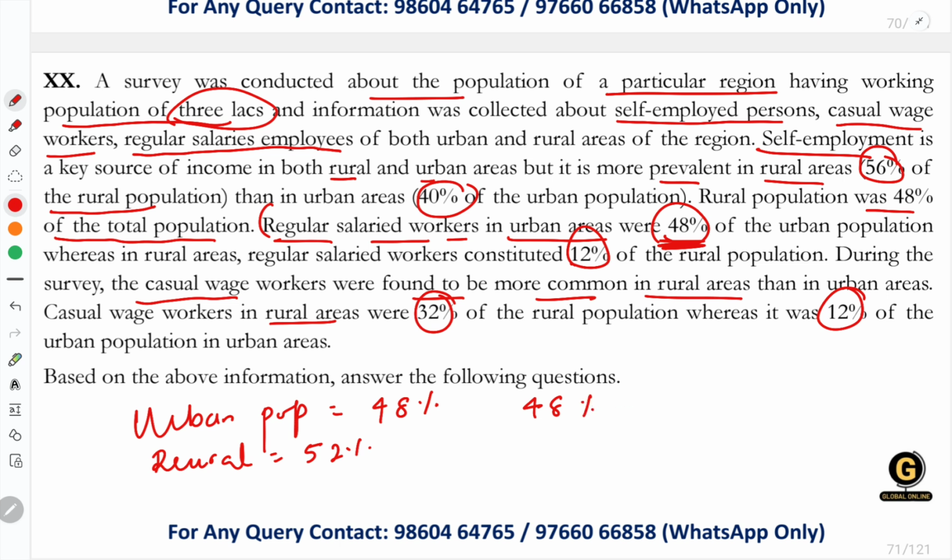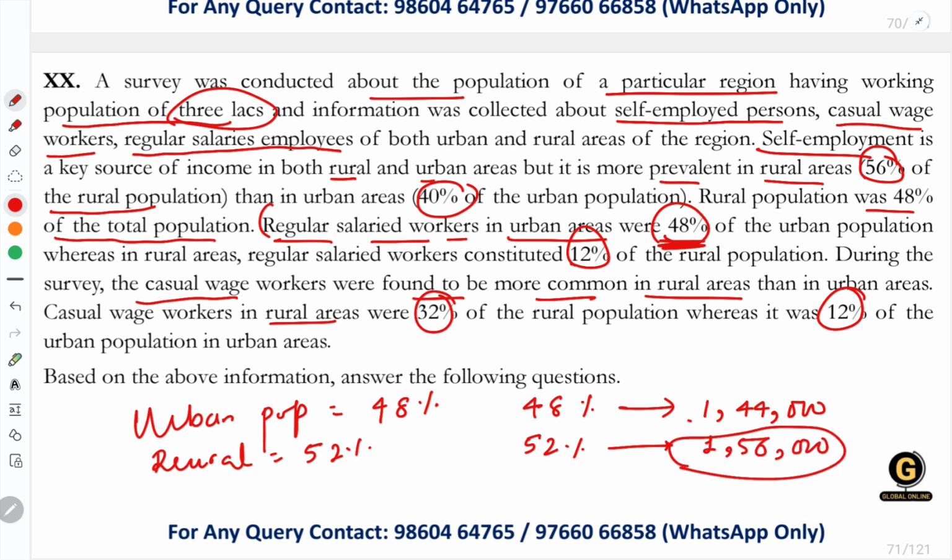Okay, that's why we'll calculate here. 48% of the total population is your urban population, which is equal to 1,44,000. That is 48% of 3 lakhs. Okay, similarly 52% of 3 lakhs will give me 1,56,000. So we have got the total number of the urban population and the rural population.